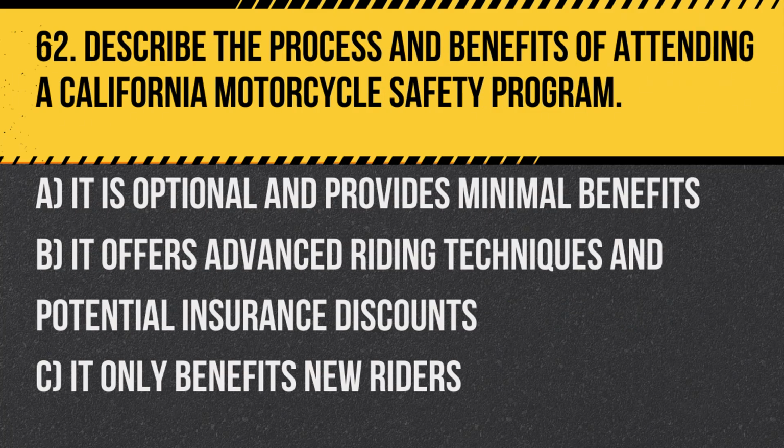Question 62. Describe the process and benefits of attending a California motorcycle safety program. A. It is optional and provides minimal benefits. B. It offers advanced riding techniques and potential insurance discounts. C. It only benefits new riders.